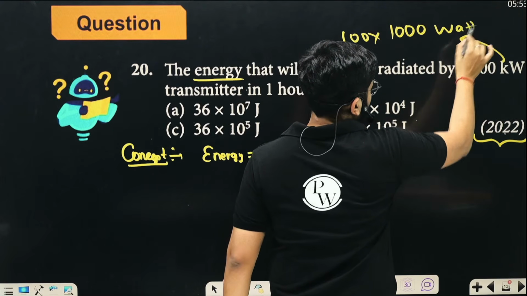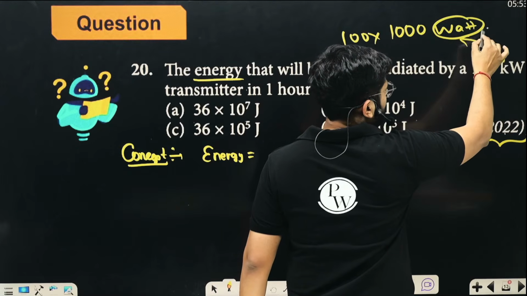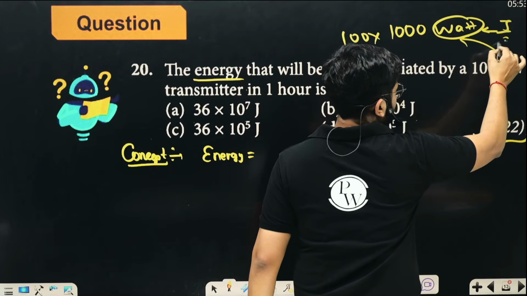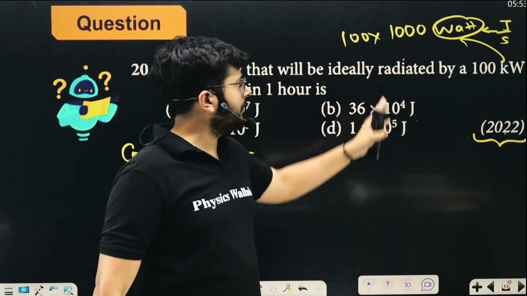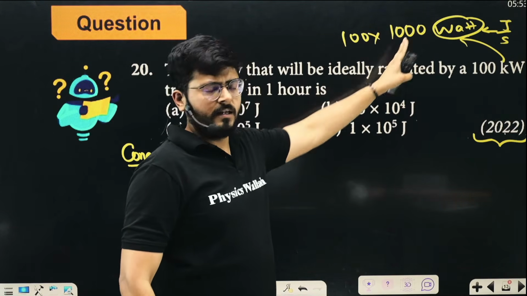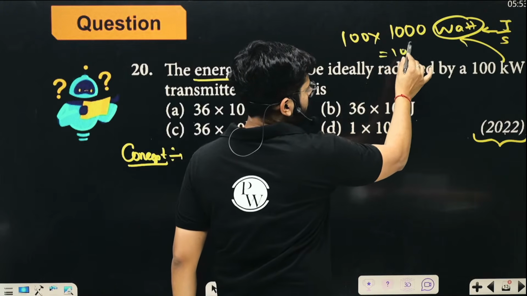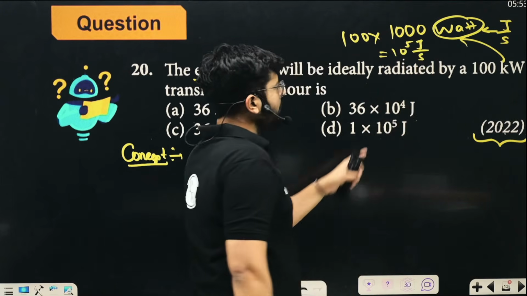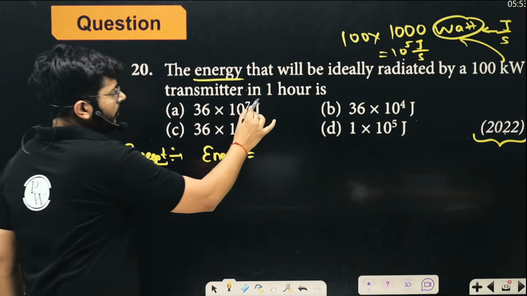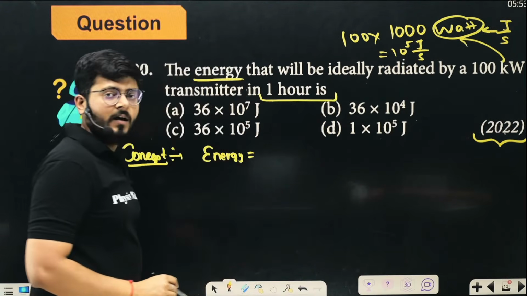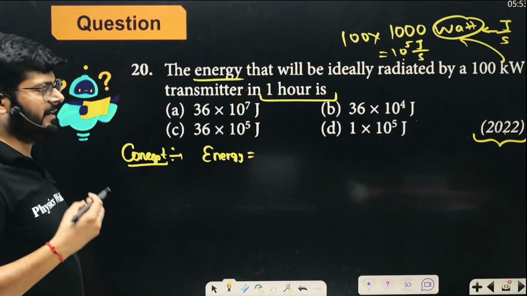The unit watt is joule per second. So this is radiating 100 kilowatt, that means 10 to the power 5 joules per second. 10 to the power 5 joules of energy is emitted every single second. We have to answer how much energy will be emitted in 1 hour.